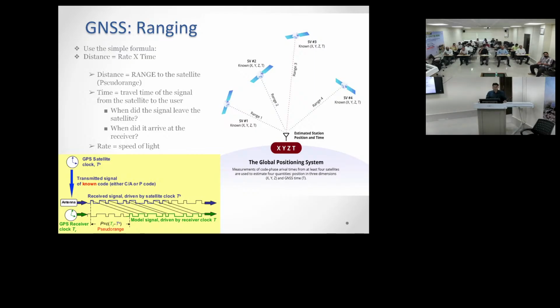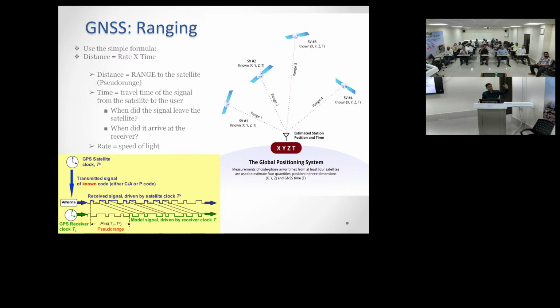We know how to find distance: distance is calculated by rate into time. Suppose one satellite is there. In that satellite there is an atomic clock, and it has a very good accuracy because of that. And there is a receiver, one rover. I will show you this rover. That rover also has a clock.